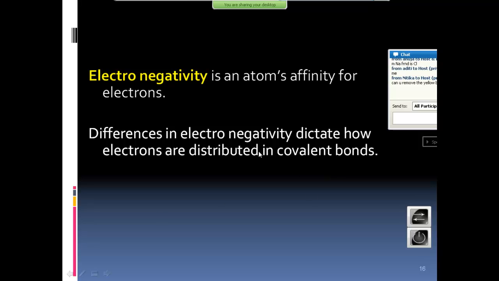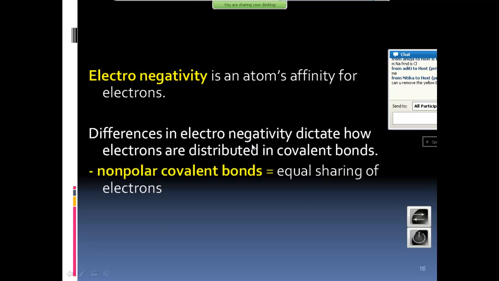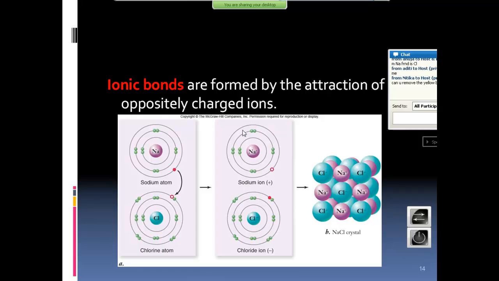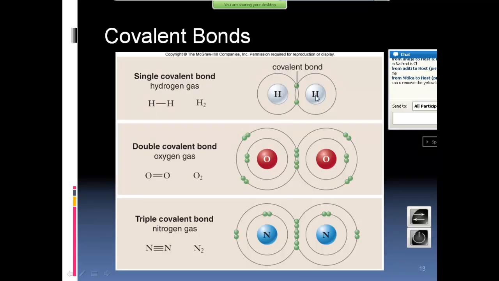What happens in that case? Non-polar covalent bonds: equal sharing of electrons between carbon and hydrogen. They have the same electronegativity, so electrons are equally shared. The shared pair of electrons lies exactly in the center of those two atoms.